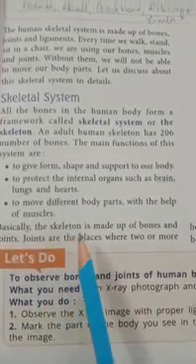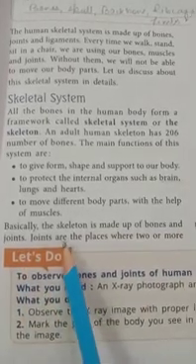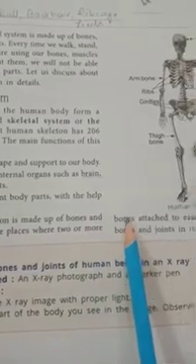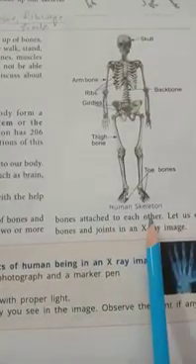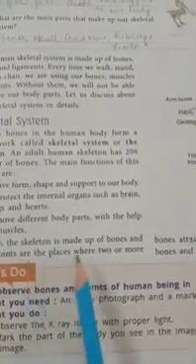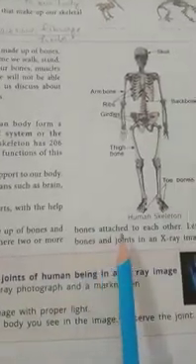Basically, the skeleton is made up of bones and joints. Joints are places where two or more bones attach to each other. Let us observe bones and joints in an X-ray image.